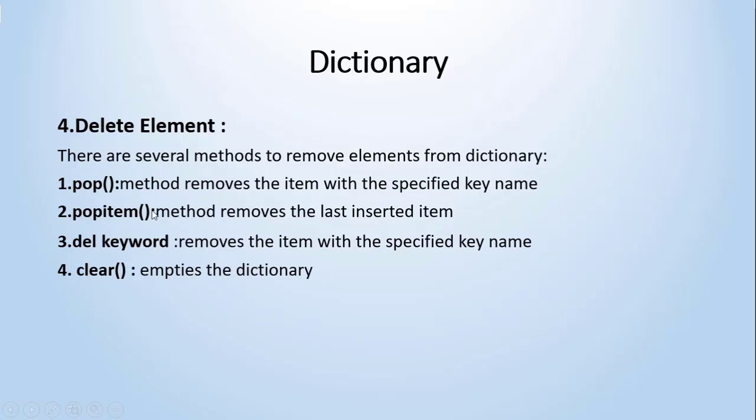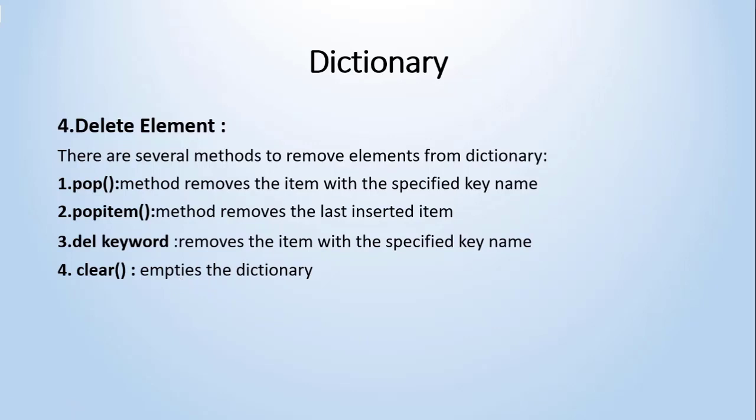It does not take any argument, so by default it removes the last inserted element from the dictionary. The del keyword removes the item with the specified key name. Del takes the key as an argument, and if you do not provide the key, it will delete the whole dictionary from memory. The clear method empties the dictionary, removing all the elements from it.